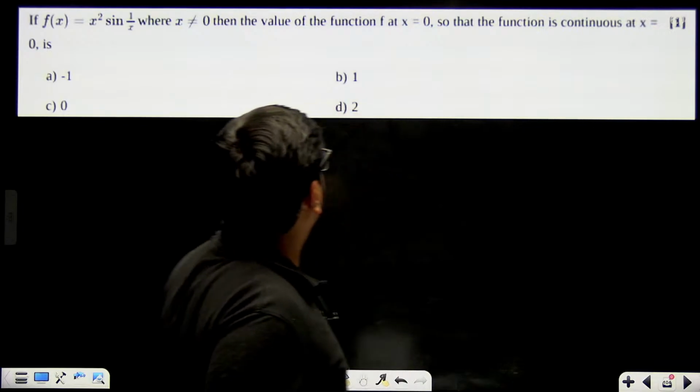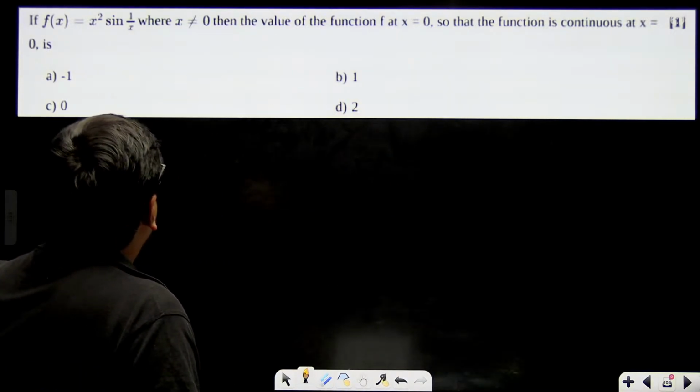Arya Gupta, this is what you are going to do in the exam also, kya beta?